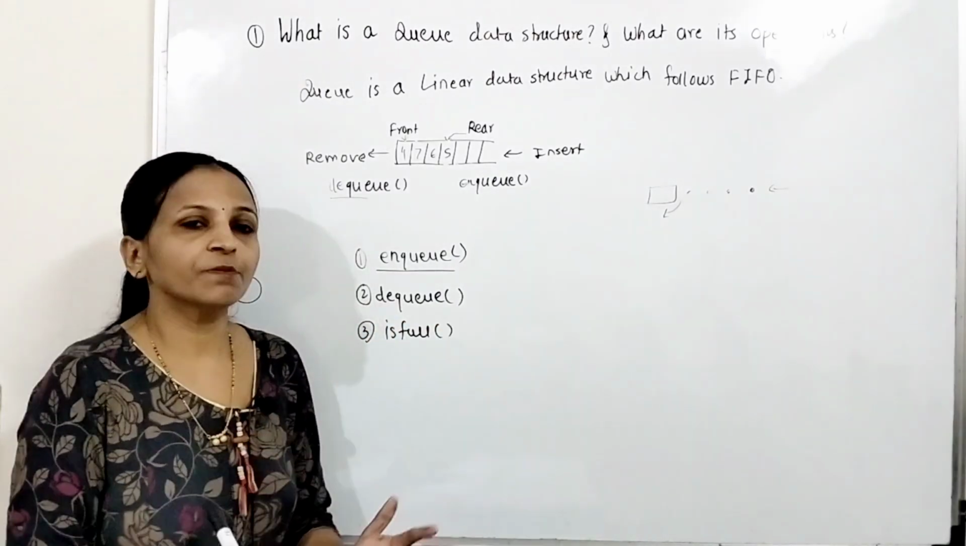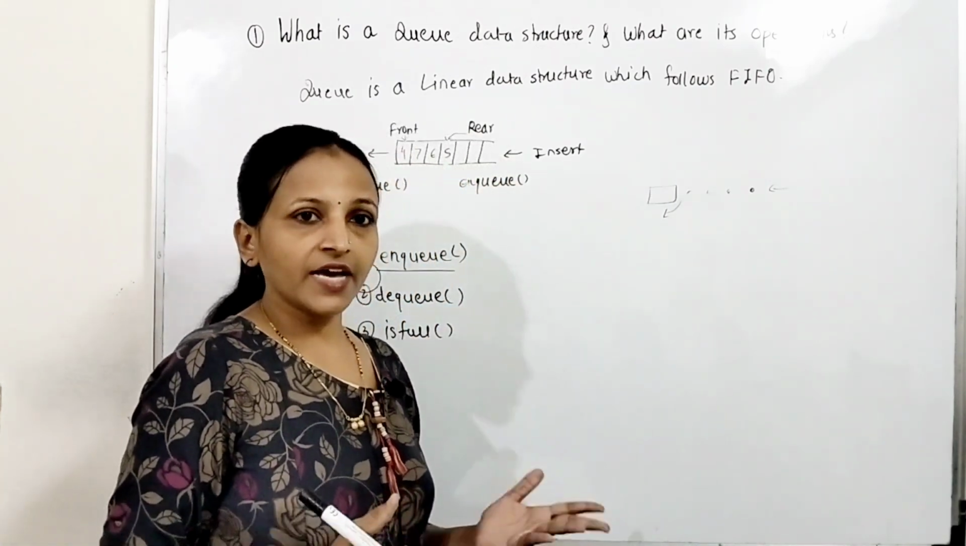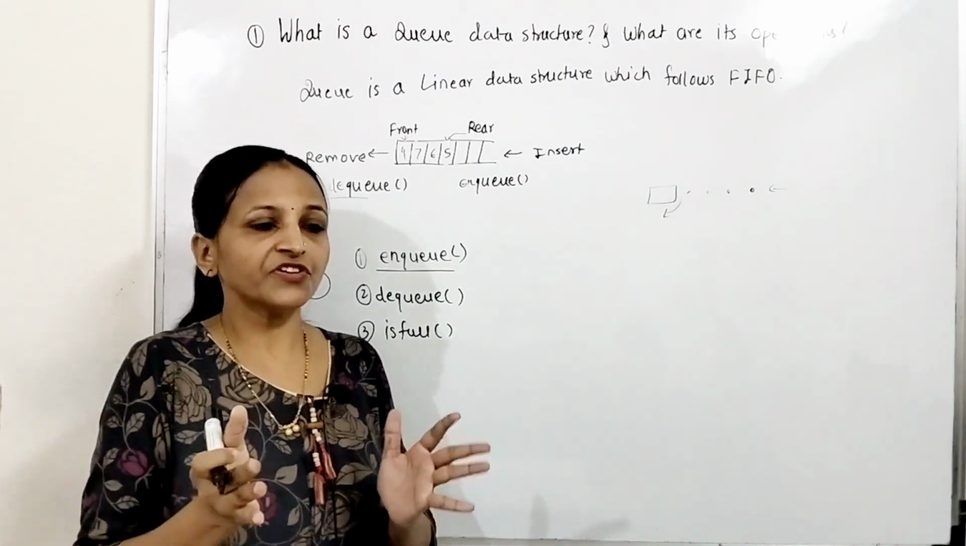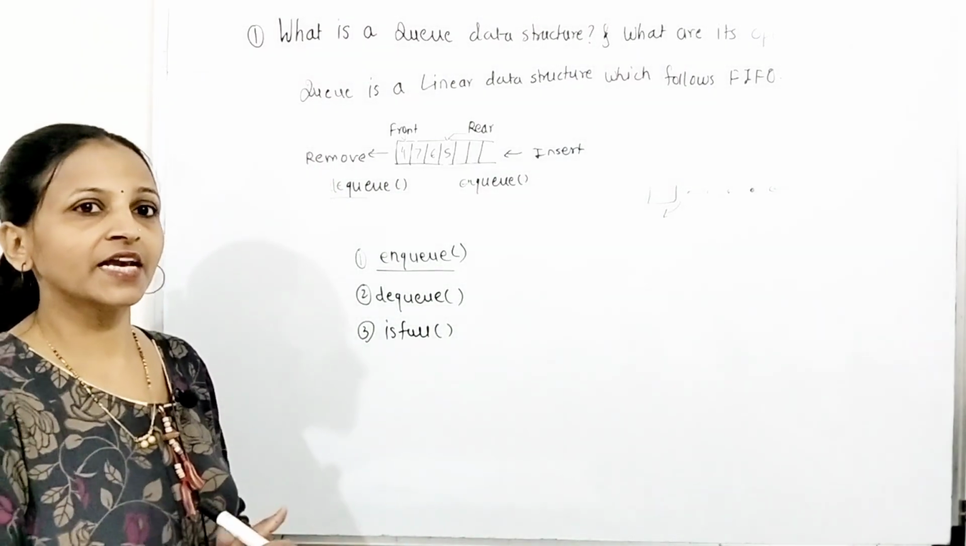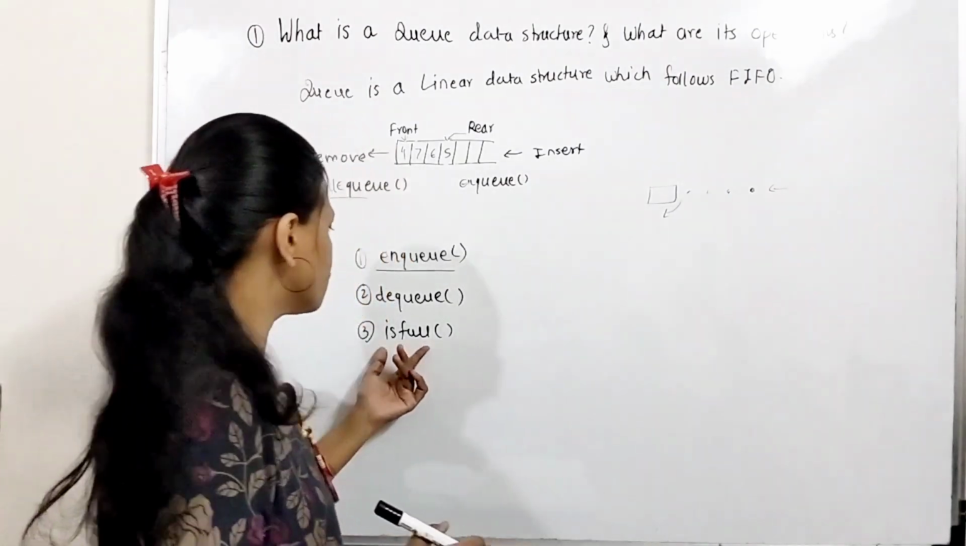Next one is is full. Whenever we implement the queue data structure with the help of an array, which is a static implementation of queue, there is a fixed size of queue. If you are considering the queue having fixed size, then you can check whether that queue is full or not. That operation is called the is full operation.